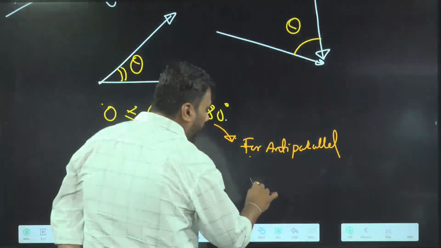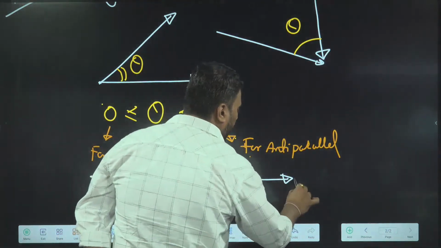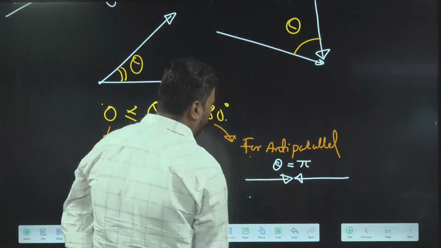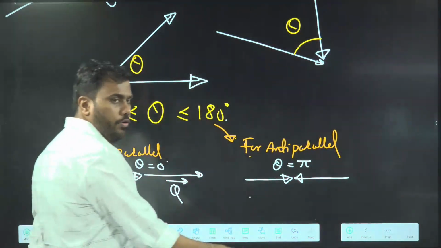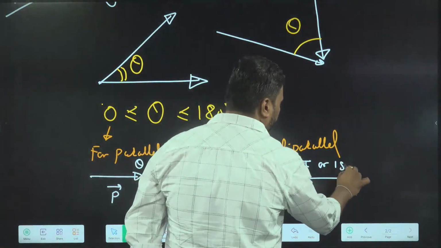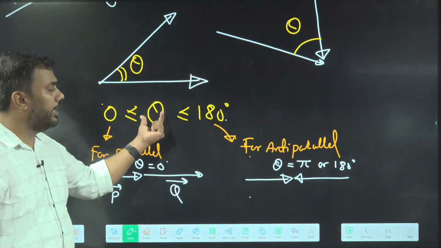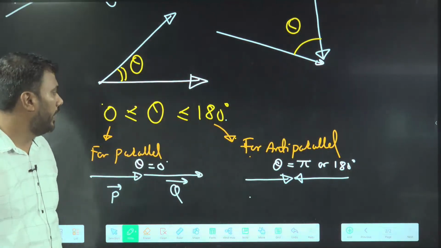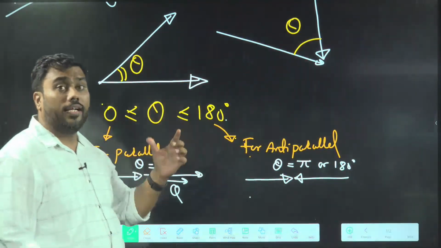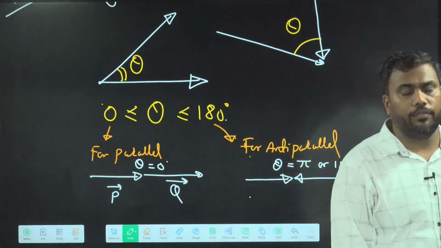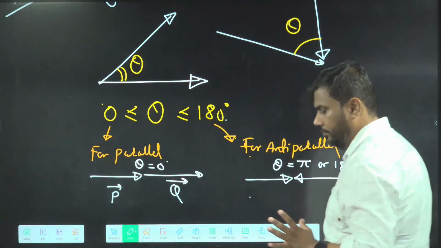And if they are anti-parallel, like this, we say the angle between them is pi, or 180. In all other cases, the angle between them is between 0 and 180. So the range of angle between vectors is from 0 to 180.